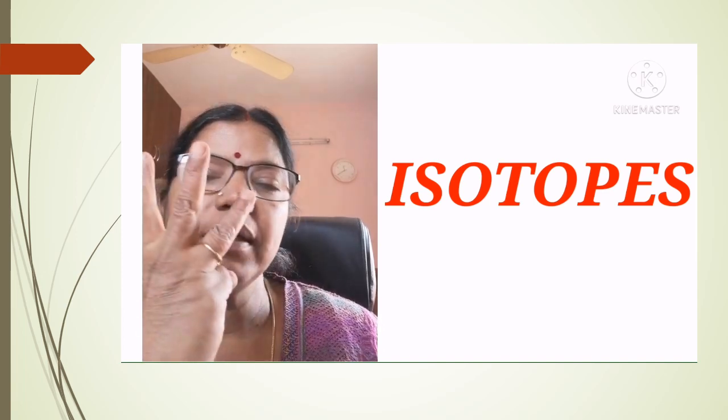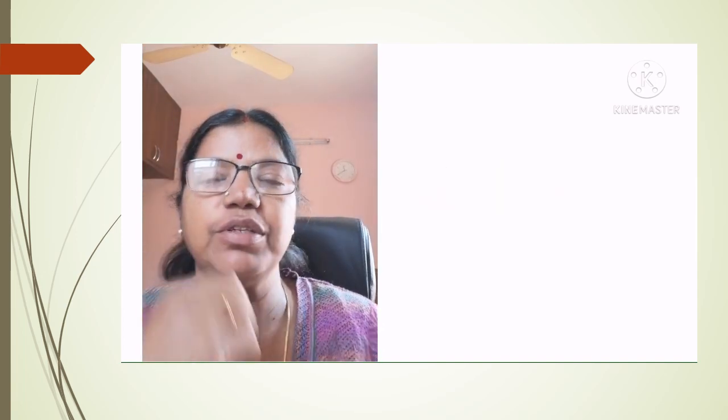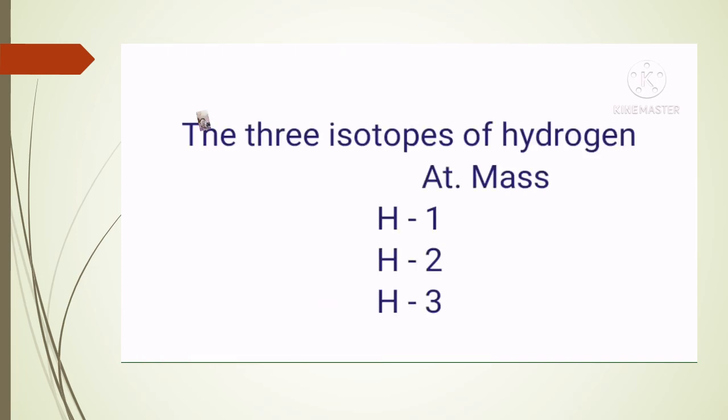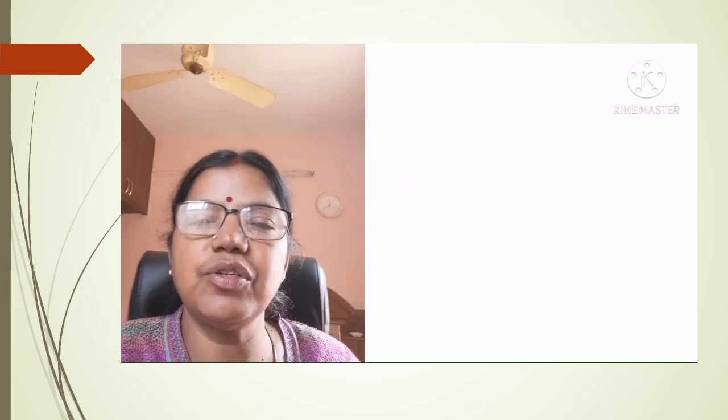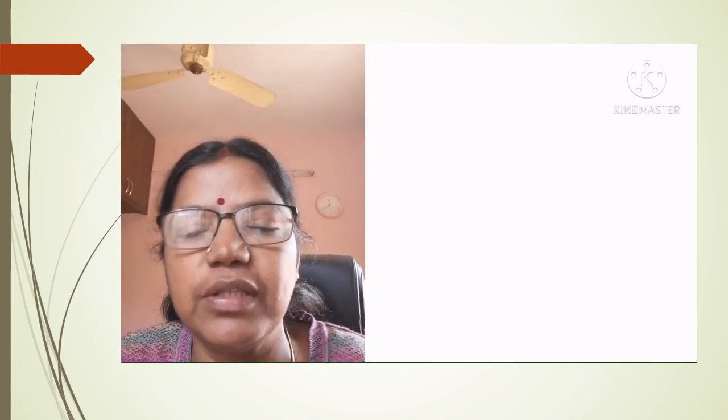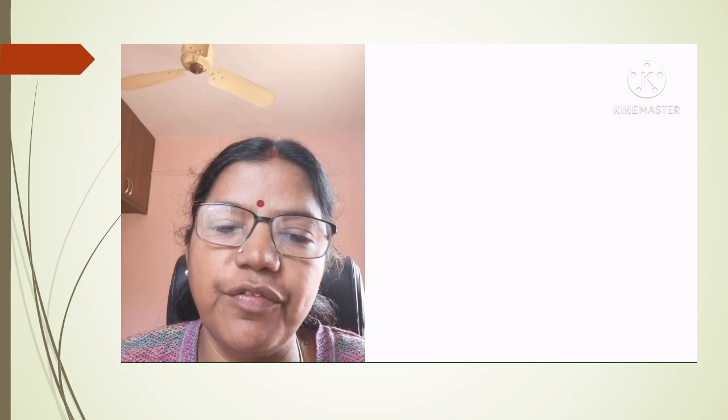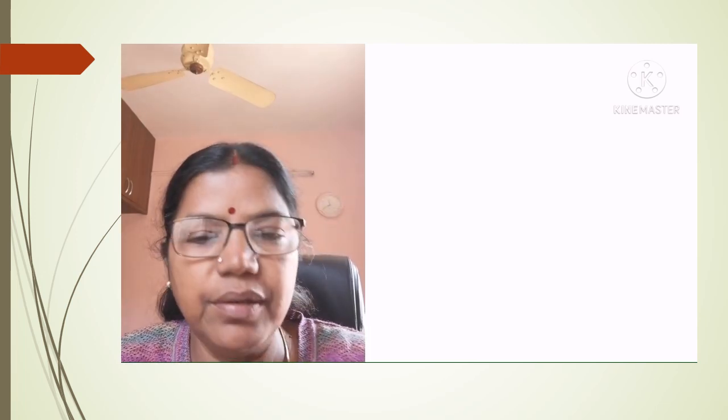For example, the three isotopes of hydrogen with atomic masses 1, 2 and 3 are placed in one position. Likewise, the two isotopes of chlorine with atomic number 17 and mass numbers 35 and 37 were placed in one position. So he has not given separate positions for the isotopes. That is one of its big demerits.